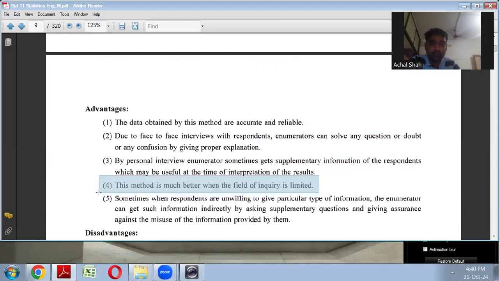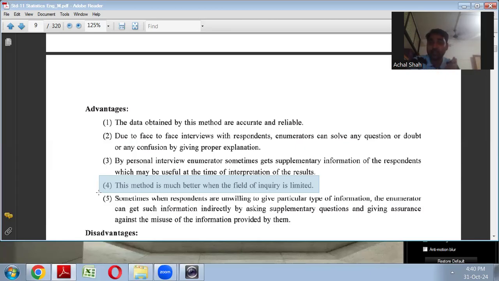And this method is suitable where the field of inquiry is limited. Suppose you have to contact just 10 to 15 farmers, 20 farmers or so. So where the field of inquiry is limited, you can count very easily on the fingers, right? It is a very convenient method because accuracy and reliability is more. Why is this method not suitable where the population is large?